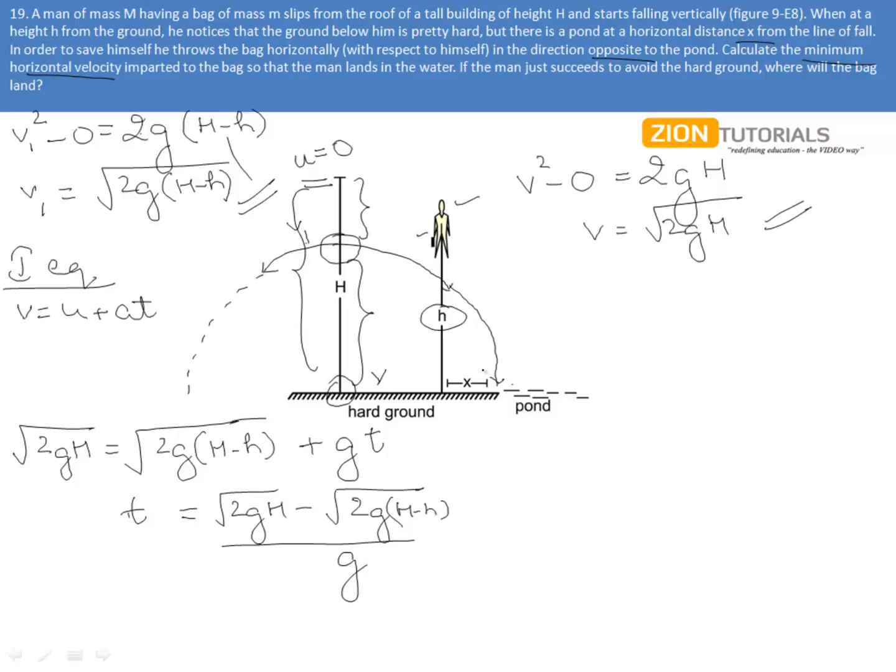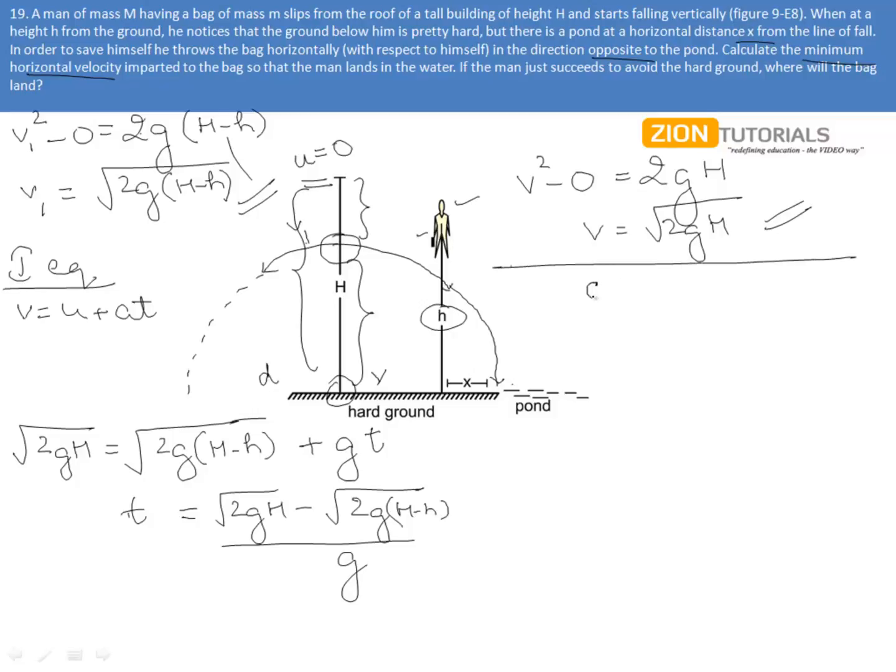Now what I need to find out is the distance where this bag lands. First, calculate the minimum horizontal velocity imparted to the bag. I need to find that minimum velocity. So let us first find that distance d where this bag falls.